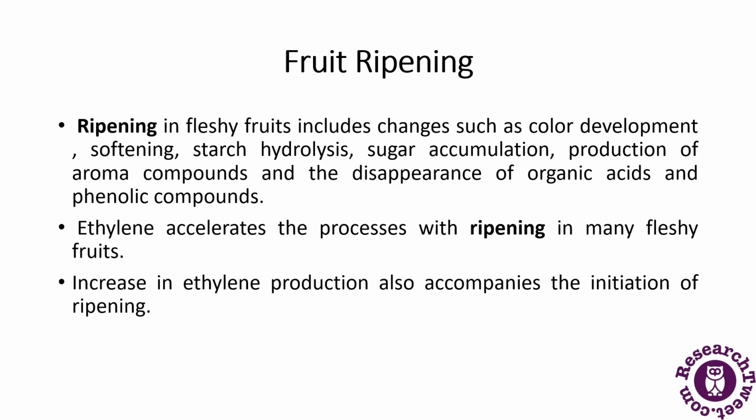Then comes the next main physiological effect, fruit ripening. Fruit ripening is considered the major function of ethylene.